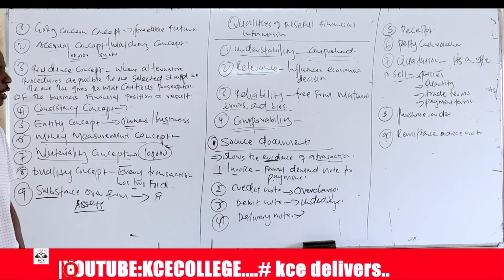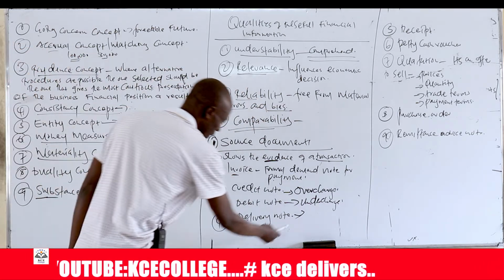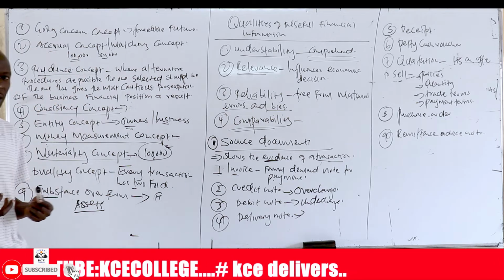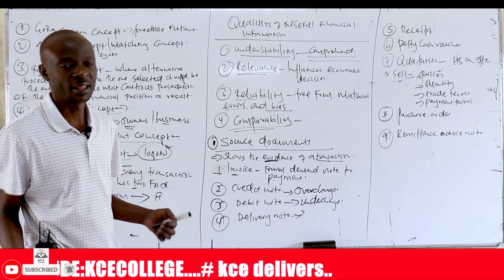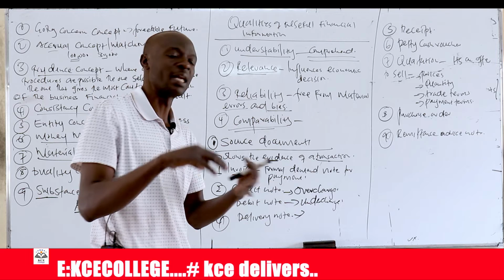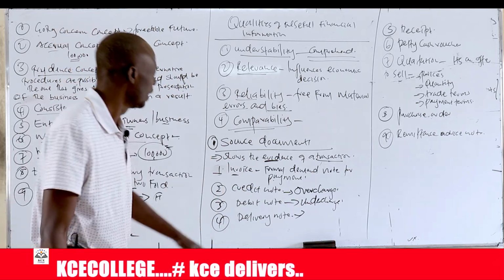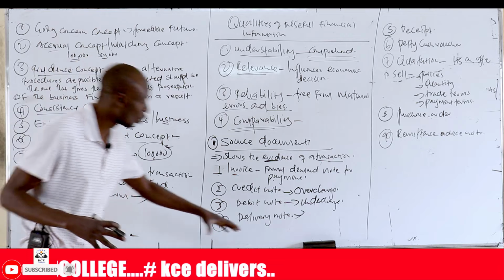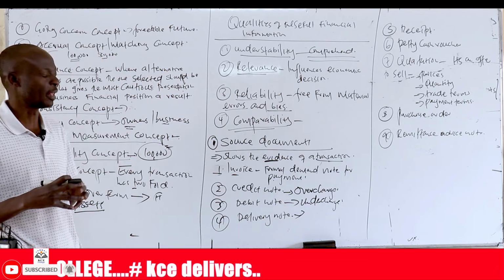A delivery note: when you're delivering goods to the customer, the customer will inspect the goods that were delivered and satisfy himself that they are of the right quality, the right quantity, and of the right type, and then acknowledges. You give him a delivery note. So it's a document that acknowledges receipt of goods by the customer.